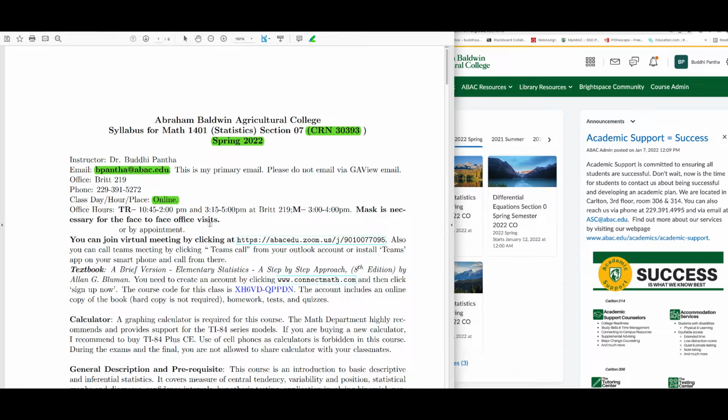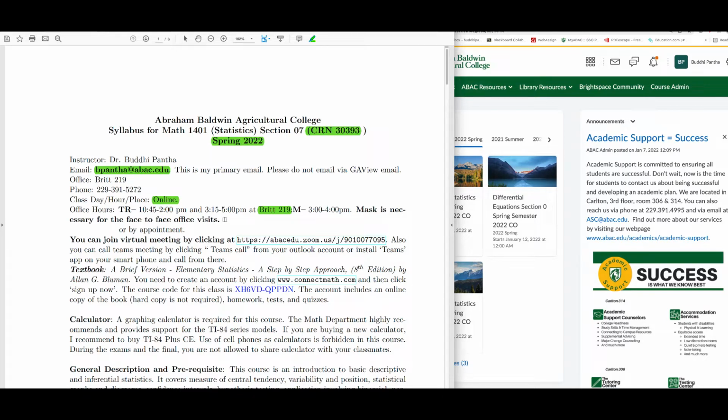And also I'll be in my office on Mondays 3 to 4 p.m. My office is at Brit 219. Okay. Because of the COVID, if you want to see me in my office, please wear mask. Okay. So you need to wear mask to see me in my office.